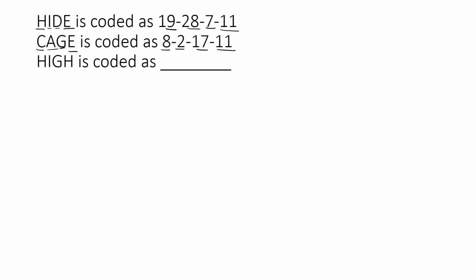So what is high? H. H is 19. Then next is I. I is 28. Next is G. G is 17. And next H. H is 19. So this is the answer.